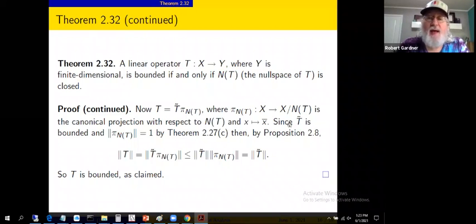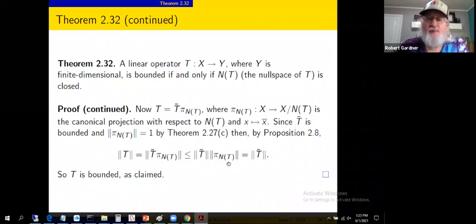We know t tilde is bounded. That we showed on the previous slide. The norm of the canonical projection was shown to be 1. We showed this in Theorem 2.27 part C. So proposition 2.8 tells us that the norm of a composition of operators is less than or equal to the product of the norms. Proposition 2.8, it's been a while since we've seen that. But the norm of the composition is less than or equal to the product of the norms.